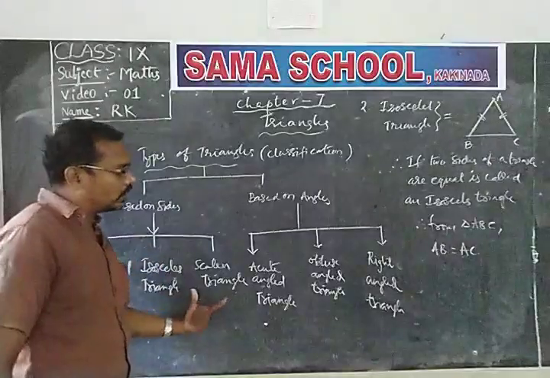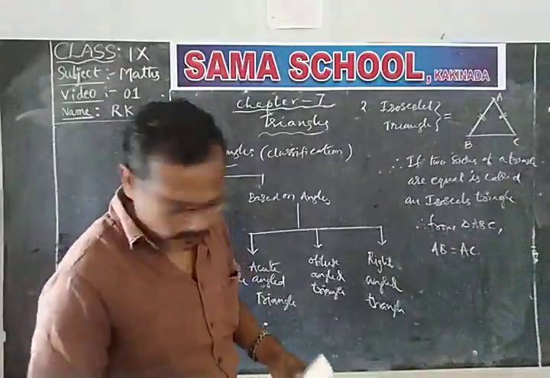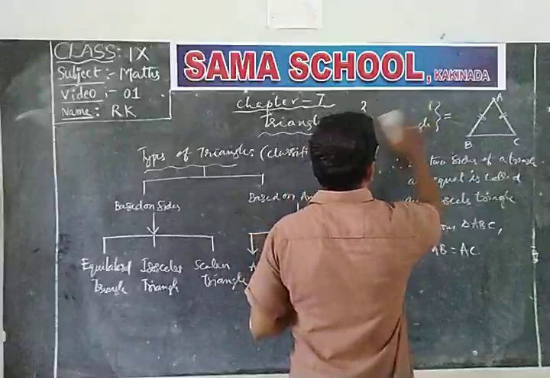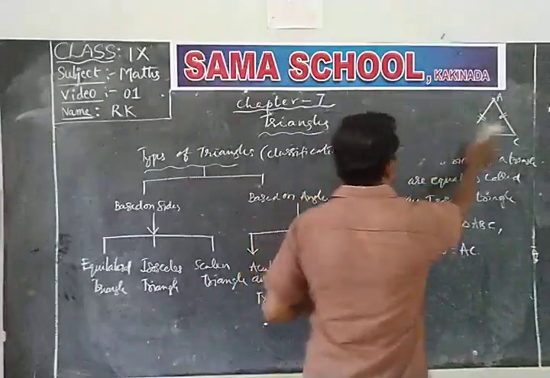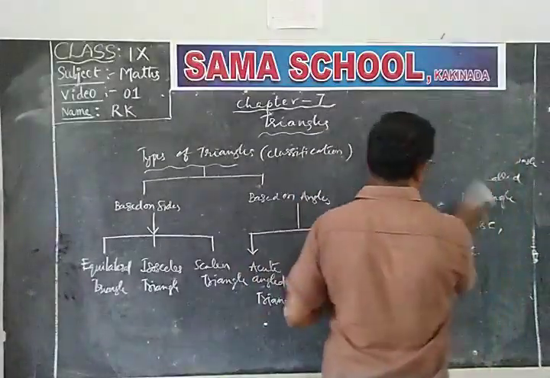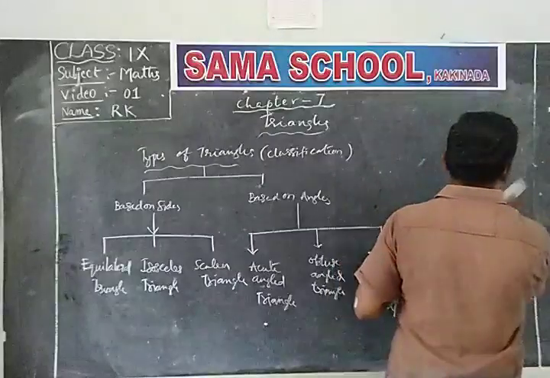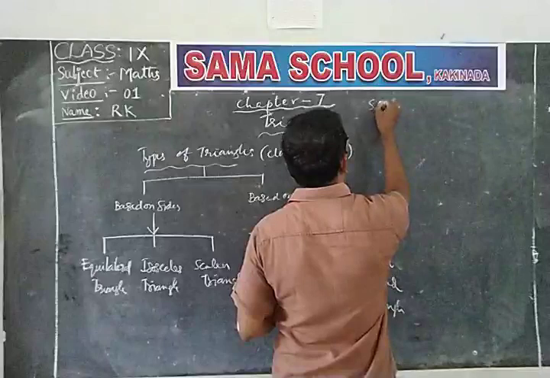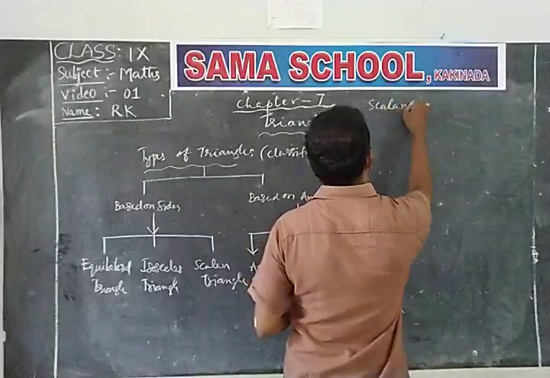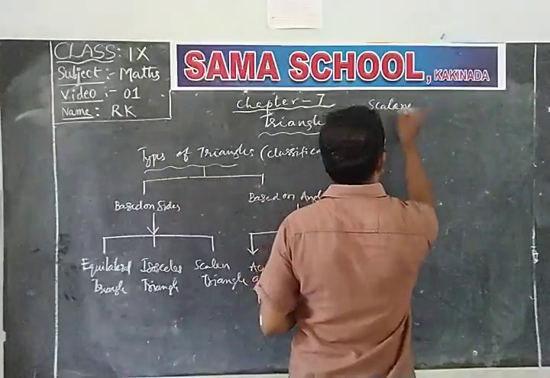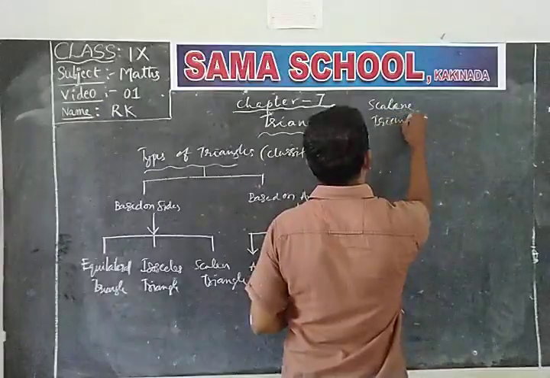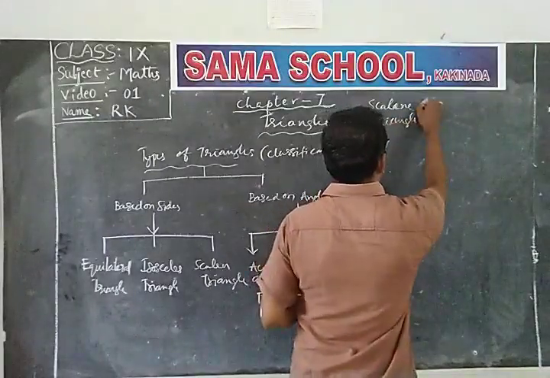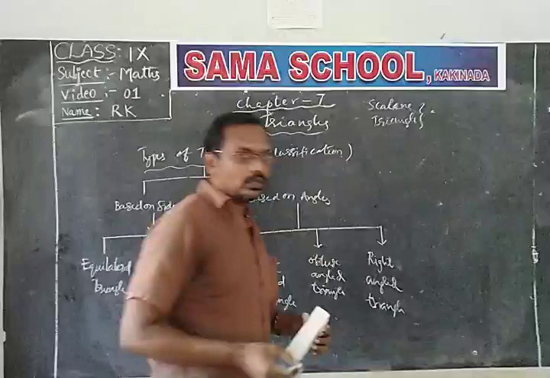And then what is the third one? The third one is scalene triangle.